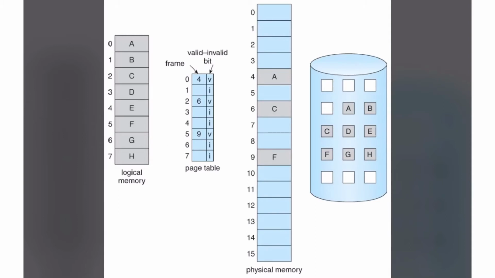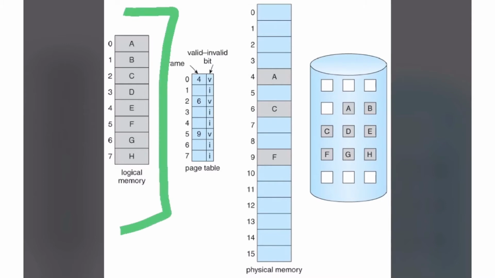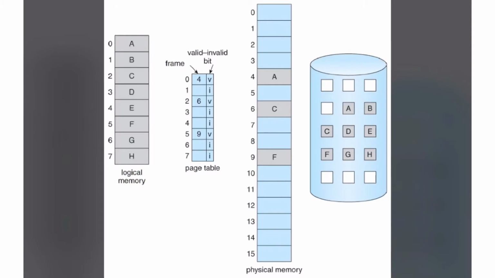We can see logical memory in this diagram. There are pages 0 to 7. Let us suppose all the pages hold the particular program content.